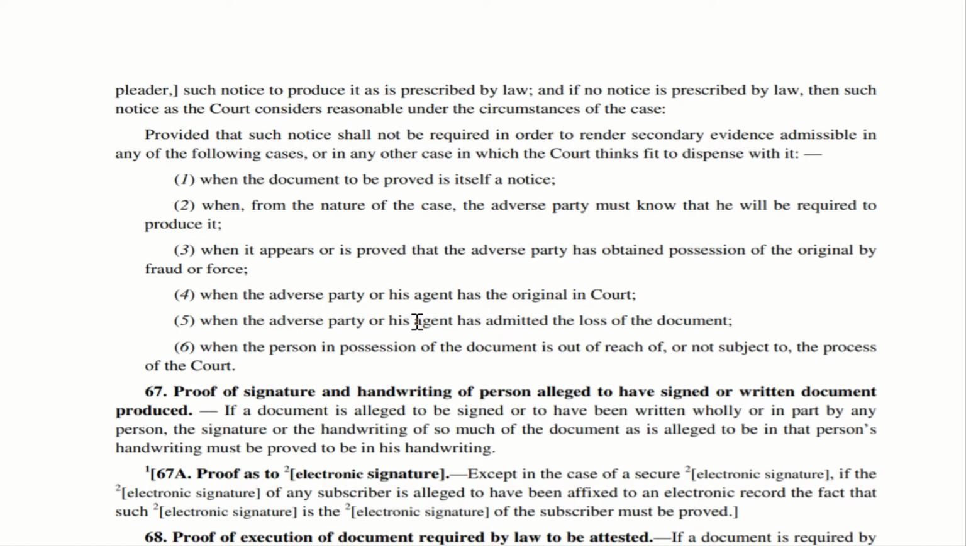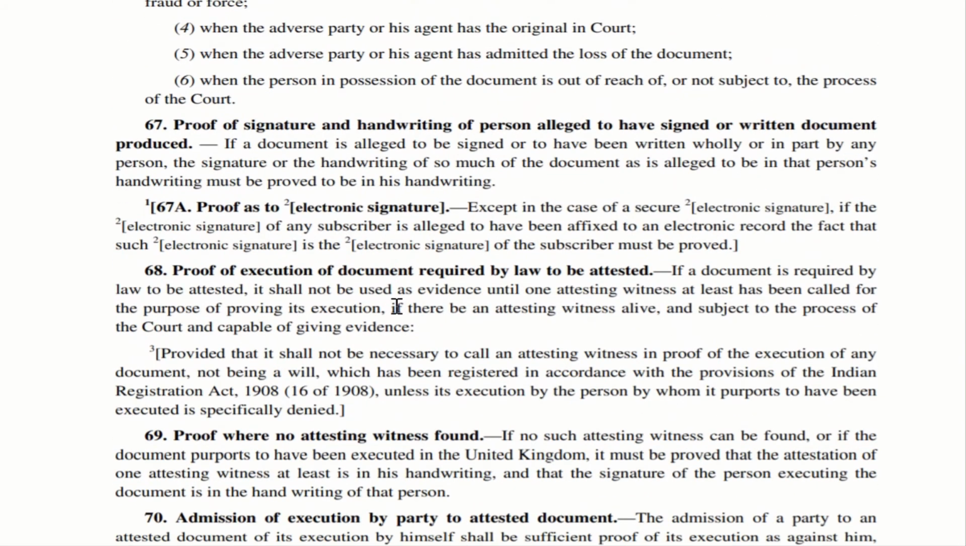So there are situations where they sign it and then they take a photocopy of it, or they cut it and then they paste it somewhere else. It may be authorized, but still it needs to be proved that the particular person whose sign is there has signed it. Let us move to section 68 now.